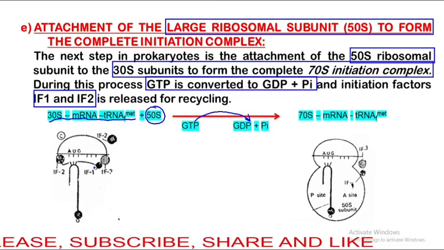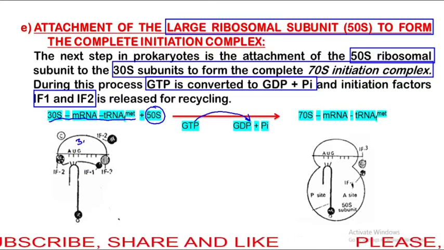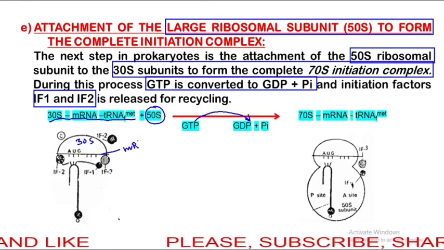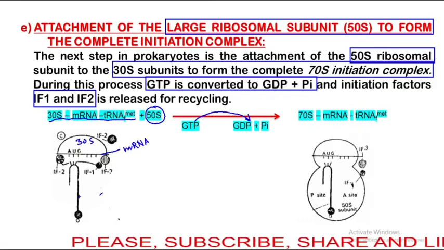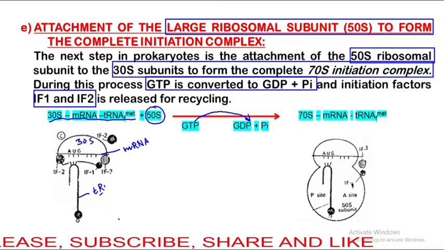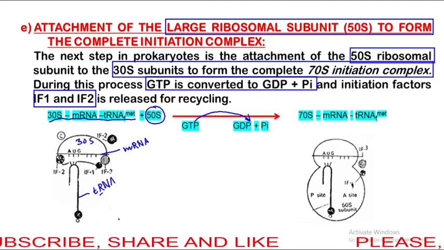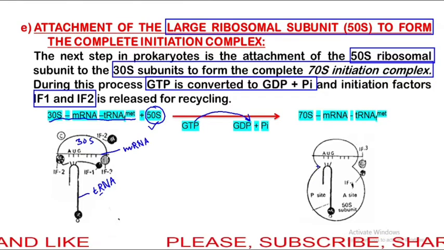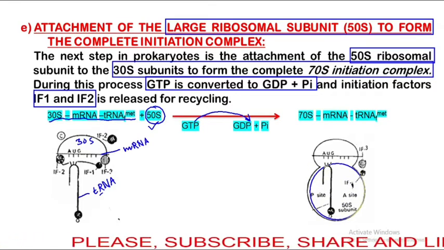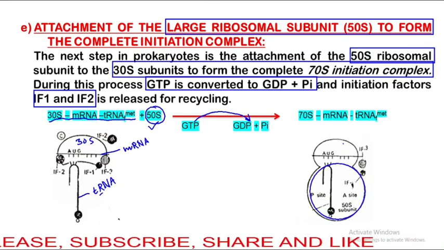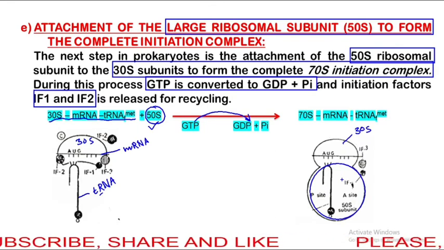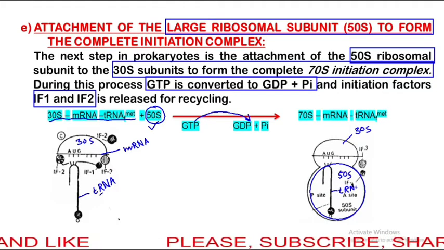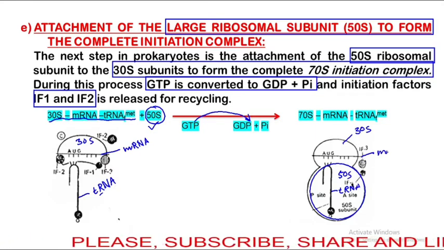Energy is utilized in the formation of this complex. So here this one is the 30S ribosomal subunit, this is mRNA and this is the tRNA. To this complex the 50S ribosomal unit is attached. Here you can see this is the 50S ribosomal subunit, this one is the 30S, this is the tRNA, and this one is the mRNA.